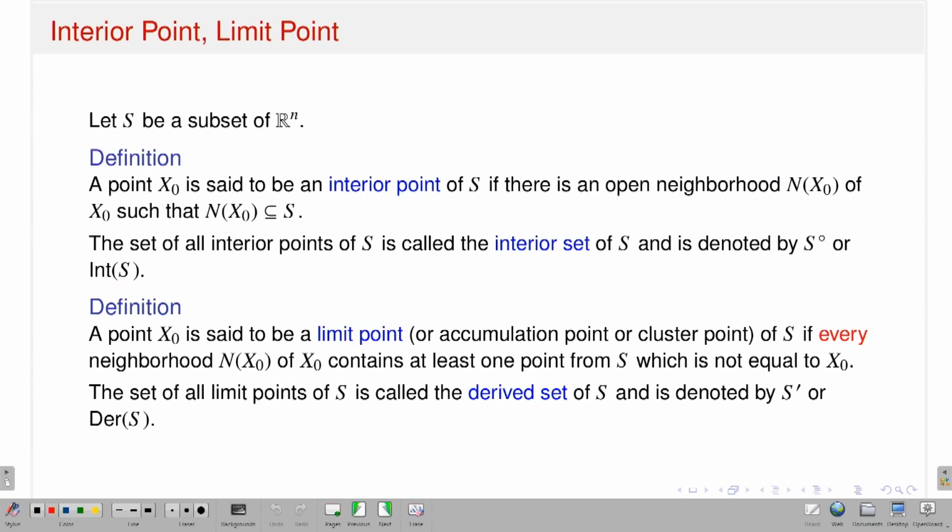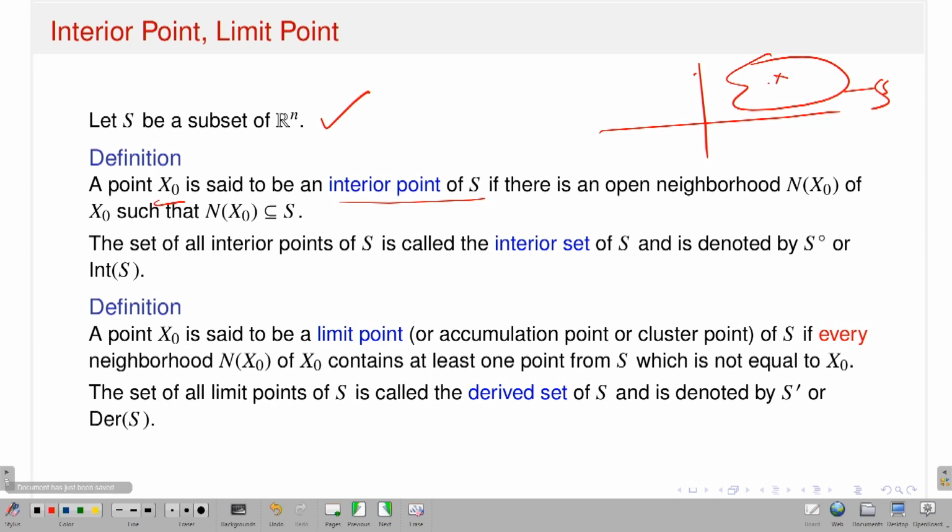Now once I have the notions of open ball or open neighborhood, then I can talk about the concept of interior point and limit point in the set Rn. Let S be a subset of Rn. A point x naught is said to be an interior point of S. So I have a set S. Let me just draw in R2. Suppose this is my set S. Take a point x naught.